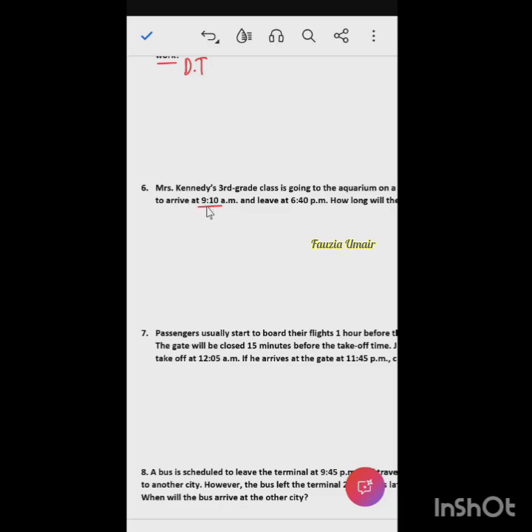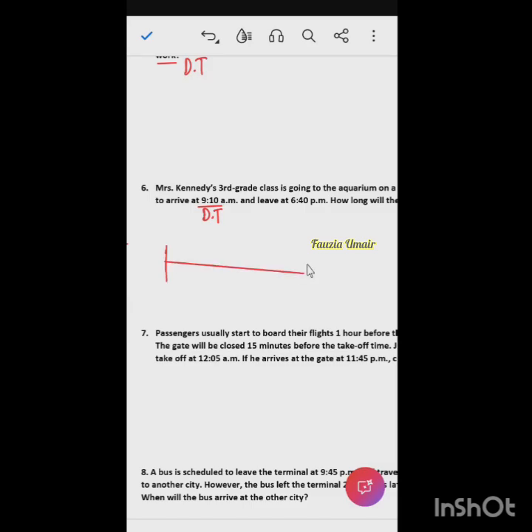No, it's the departure time. Although the sense of the question is that they will arrive at the aquarium at 9:10 a.m., in the timeline we are talking about, this will be the departure time.